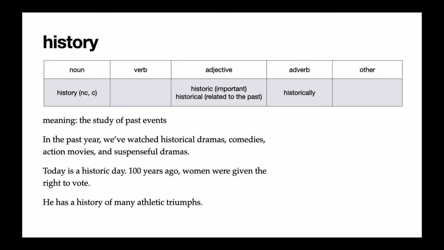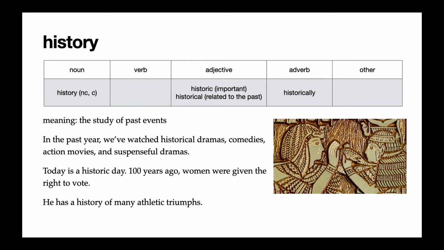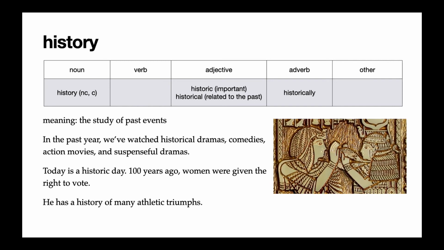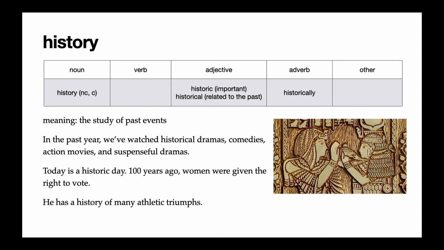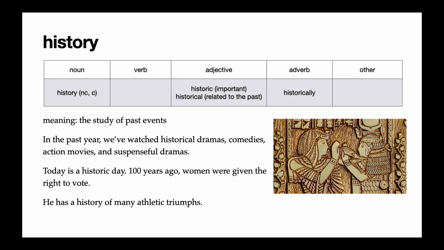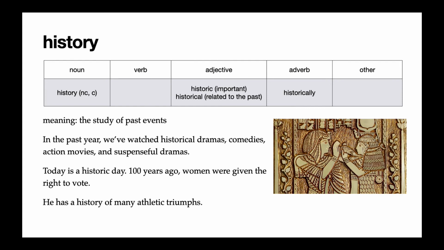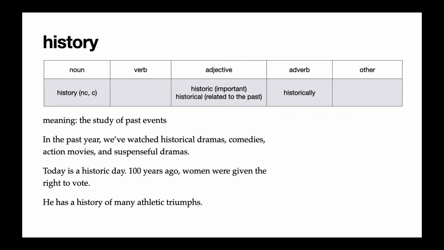Next, we have the noun history. History is the study of past events. You can see that history has two adjective forms, historic and historical. Historic usually means important in some kind of way, and historical means specifically related to the past. In the reading, I said in the past year, we watched historical dramas, comedies, action movies, and suspenseful dramas. So we say historical dramas because these are dramas that take place in the past.